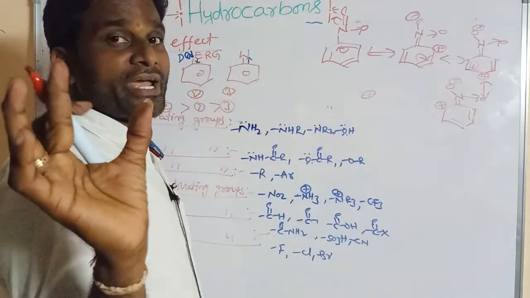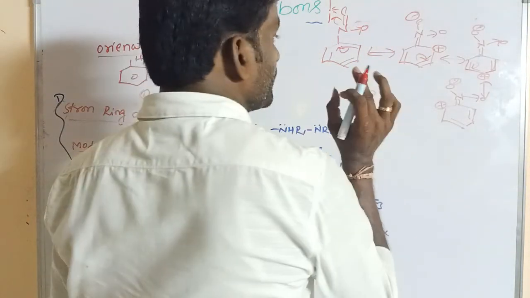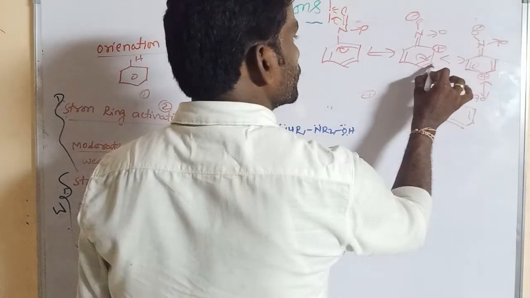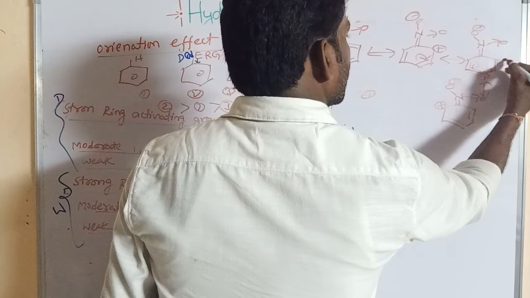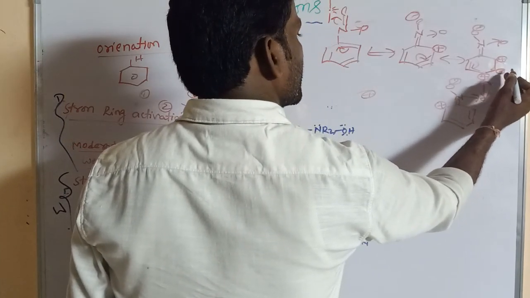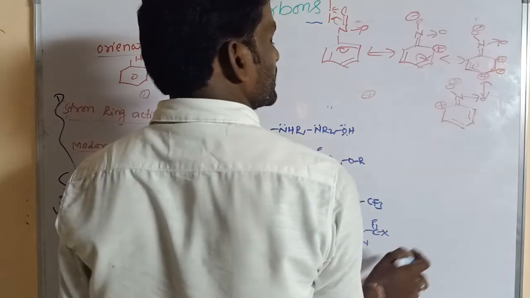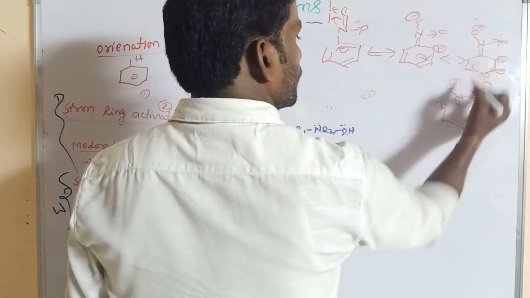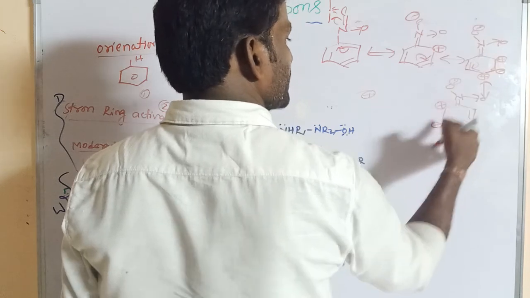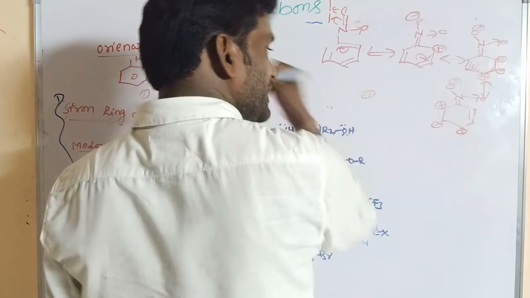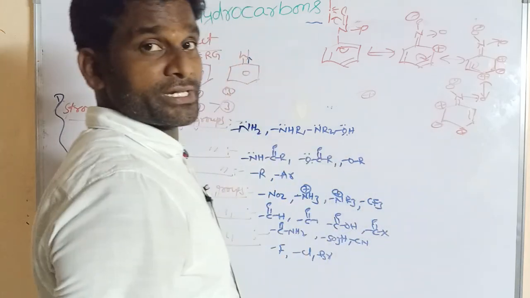Plus is not a high electron density, but minus is obtained at the meta position. If this bond is shifted towards this side, that is the minus. Here the minus is obtained at the meta position, right. Similarly this also, this bond is shifted toward this side, this is minus. So that means here the minus is obtained at the meta position.